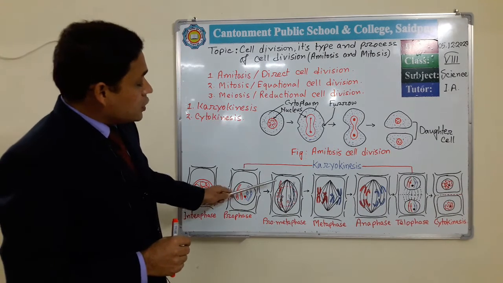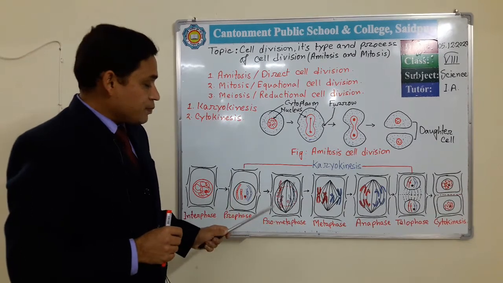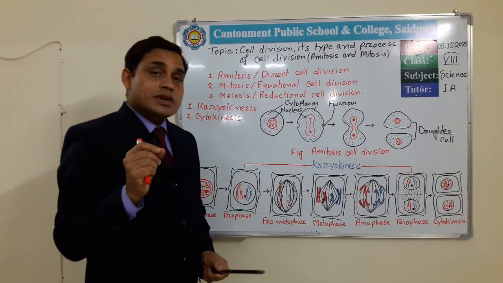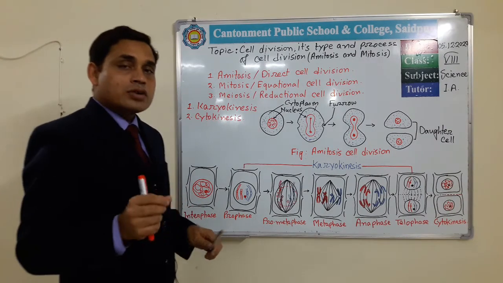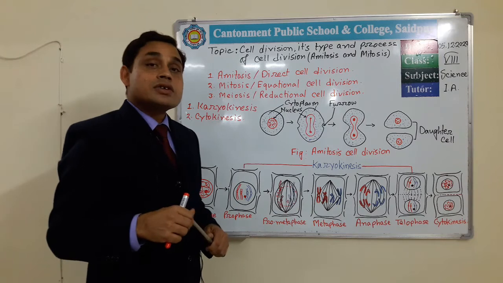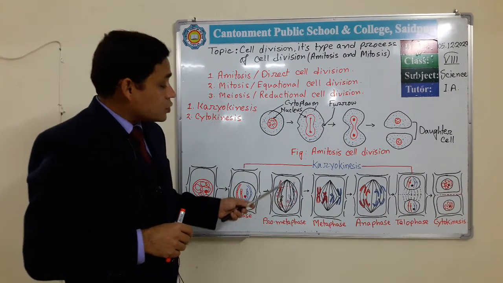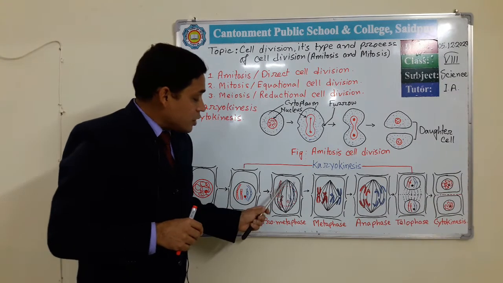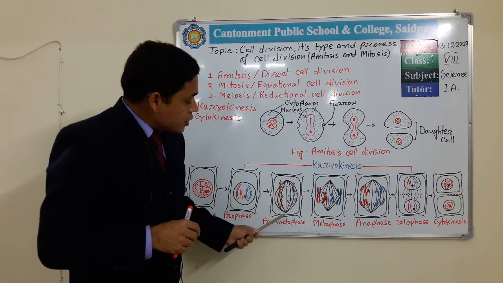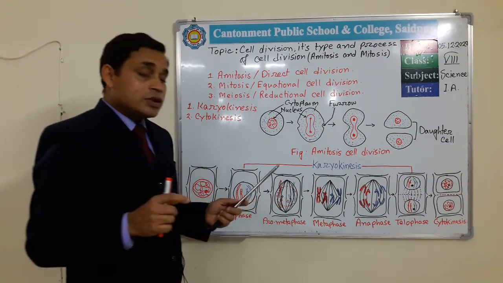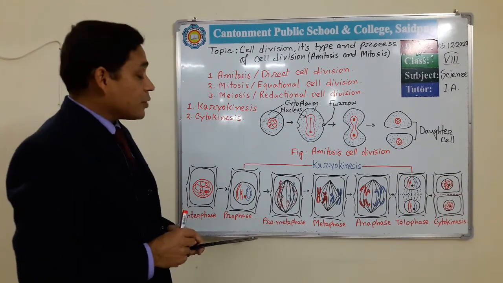Here I draw this figure of a plant cell. In a plant cell this spindle apparatus develops with the help of microtubules. Microtubules are the cytoskeleton of the cell. So microtubules help to develop this spindle apparatus. This is the pole and this is the pole, and these are the spindle fibers. The spindle fibers develop from one end to another end and form the spindle apparatus.